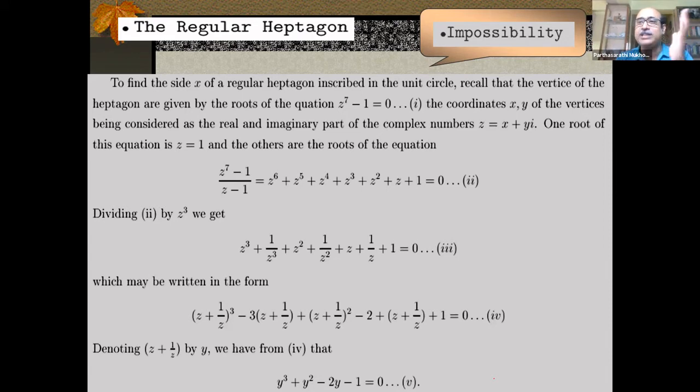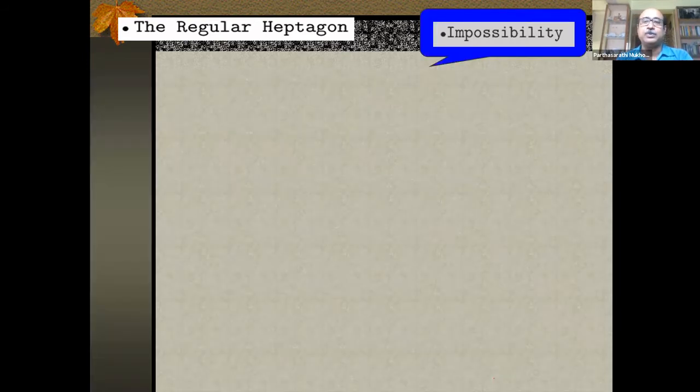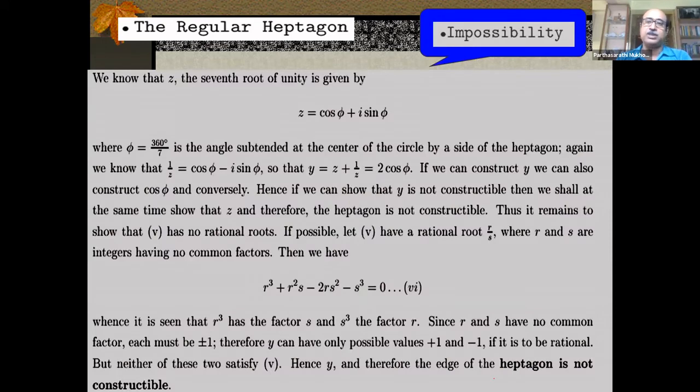Now you see, all these three problems are in a typical algebraic category. They are referring to a cubic equation with rational coefficients that does not admit a rational solution. That's why none of these roots are constructible. That's why these problems were beyond construction. That proof is just the same thing that I have told you.